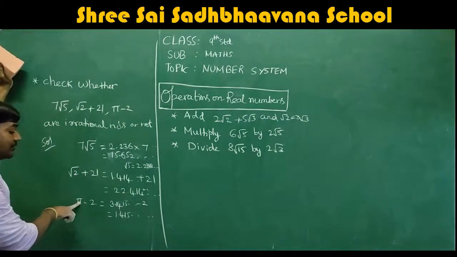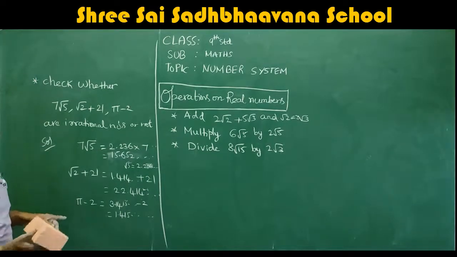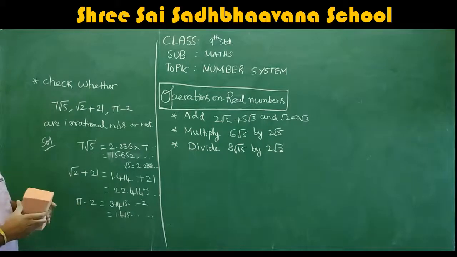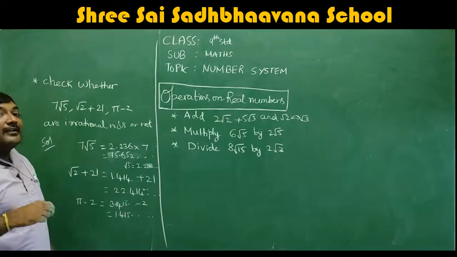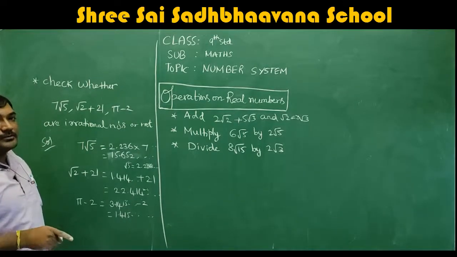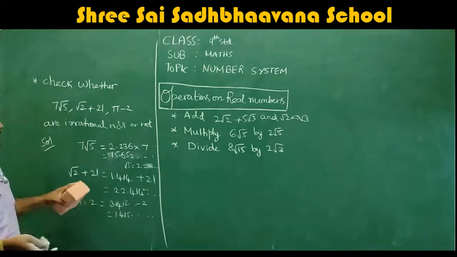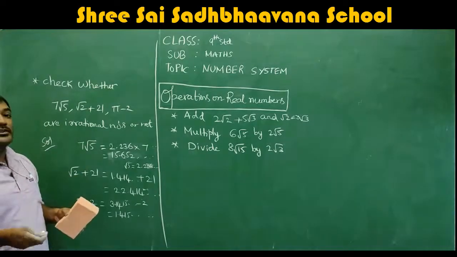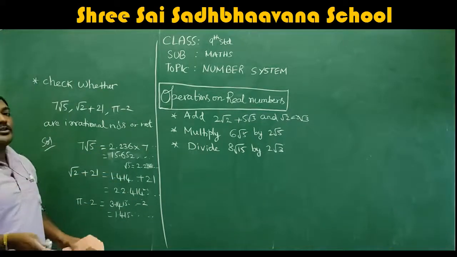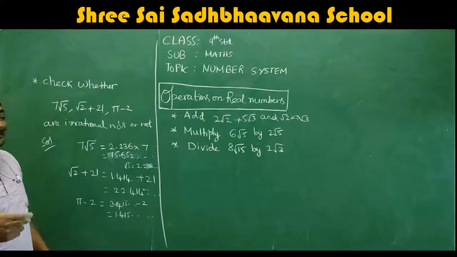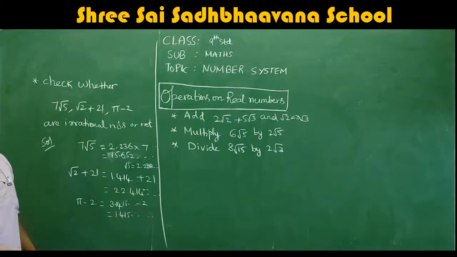And a rational number which is subtracted from an irrational number is also an irrational number. Remember this, why I explained all these examples: a rational number which is added to an irrational number is again irrational. It may be added or divided or subtracted or multiplied, you will get an irrational number. Even though one is rational and one is irrational, the final answer you are getting is irrational. Some cases are there where you will get rational also. Anyway, that we will study in the next sessions.